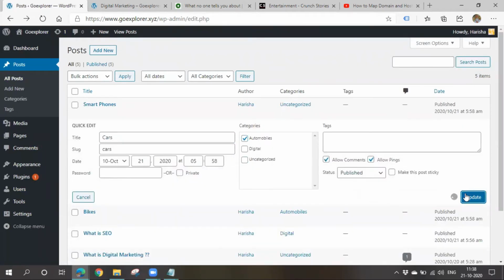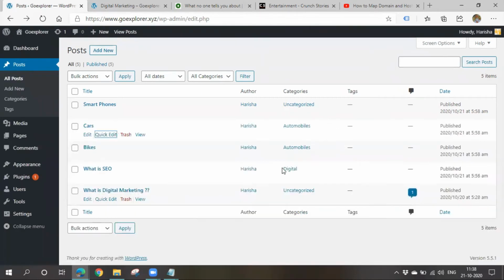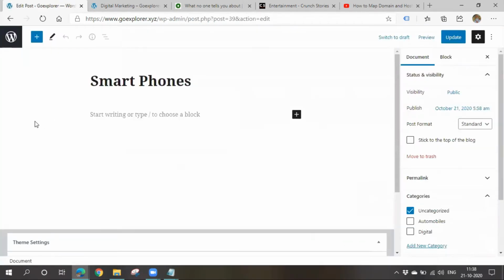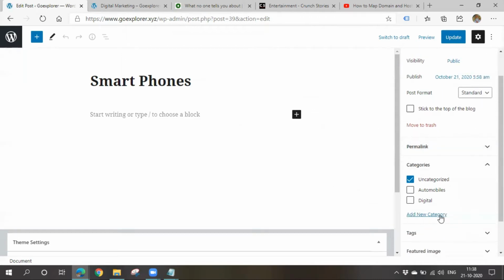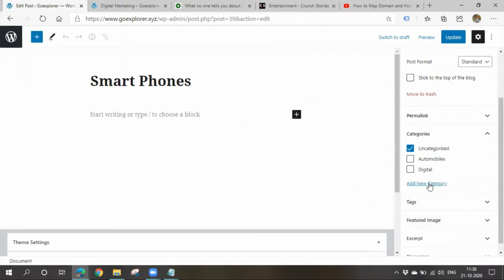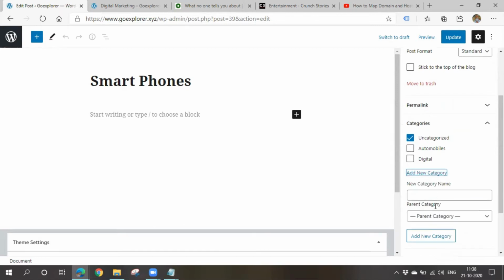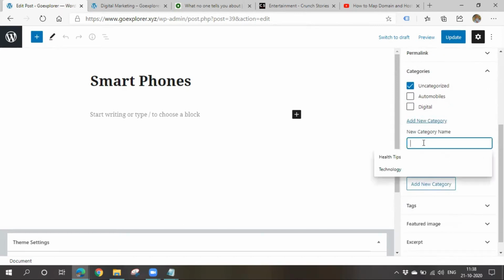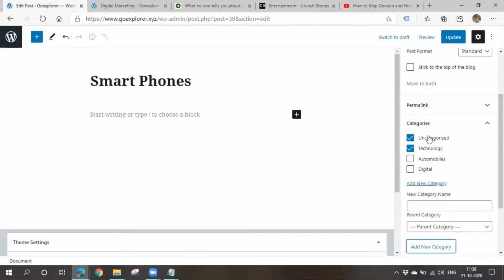Now I have to assign the smartphones also to a specific category, right? You can also create a category while writing a post itself. Here you can see an option called add new category. You can click on this, and here itself you can create a category. I'll create technology, add new category. So a new category will be created here itself.